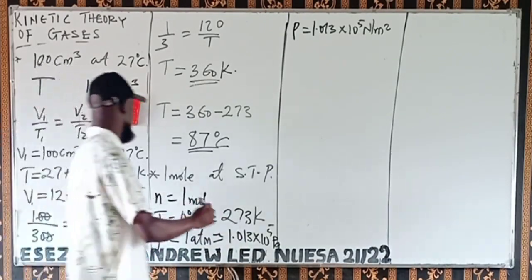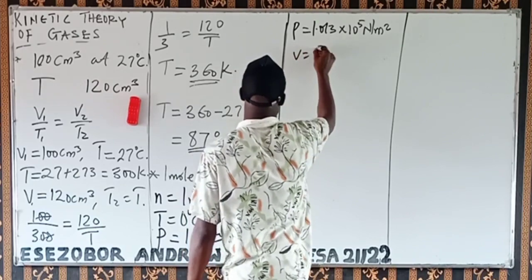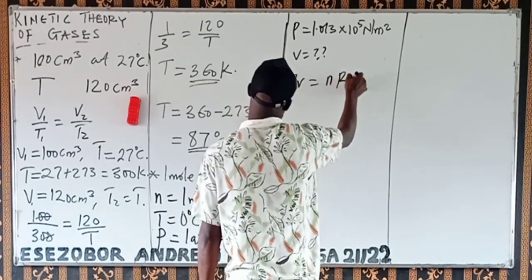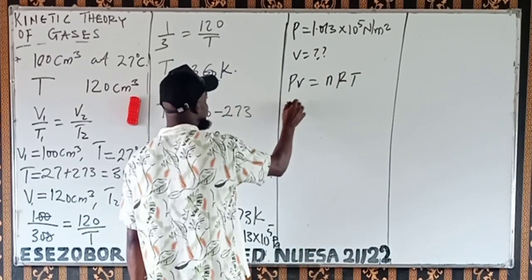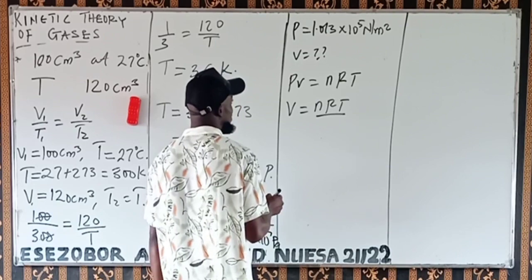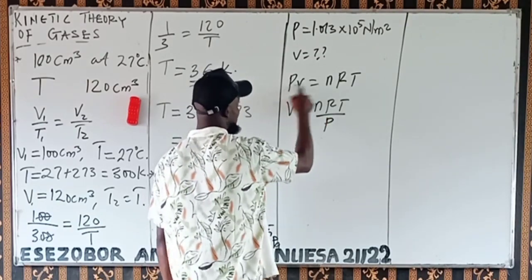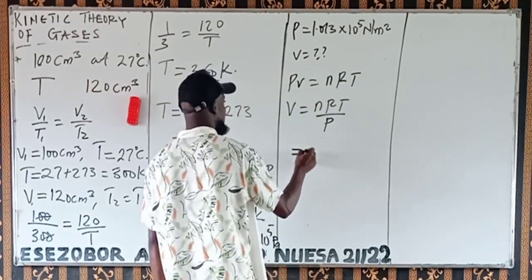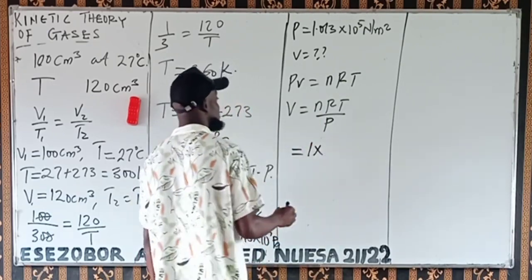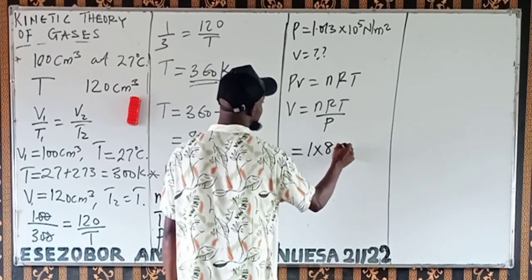Then, what will be the volume? Remember, PV equals nRT. So our V will now be nRT over P. So we will have n is 1, times R is 8.314.